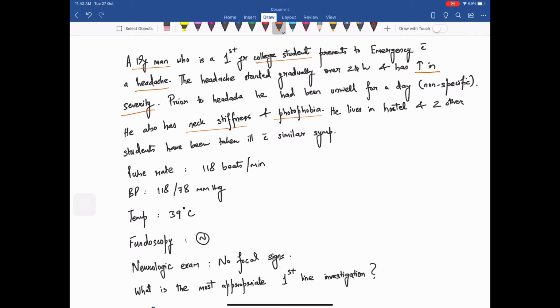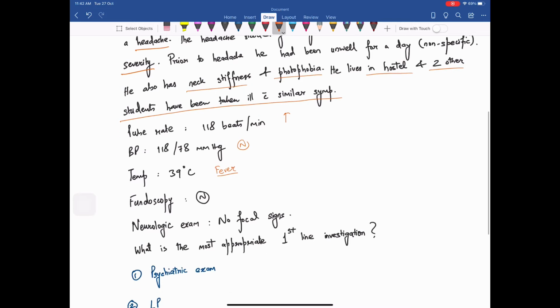He also has neck stiffness and photophobia. He lives in the hostel and two other students have been taken ill with similar symptoms. The pulse rate is increased. The BP is normal. Temperature indicates fever. Fundoscopy, for those who don't know, is the examination of the eye, so that is normal too. No focal signs means no abnormalities have been seen.